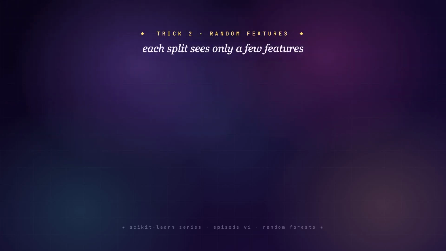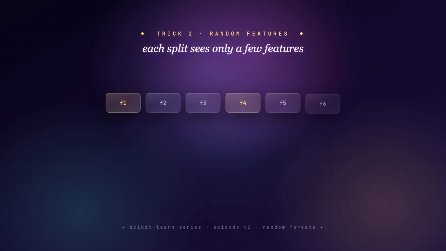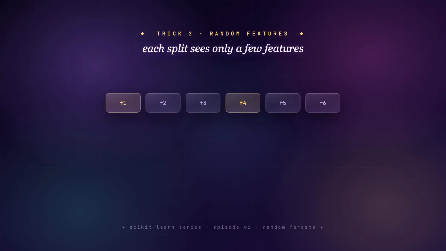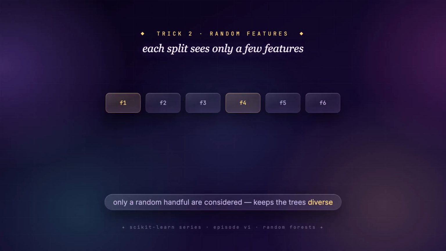There's a second sprinkle of randomness too. At each split, a tree is only allowed to consider a random handful of the features, not all of them. This stops every tree from leaning on the same one dominant feature and keeps the whole forest genuinely diverse.